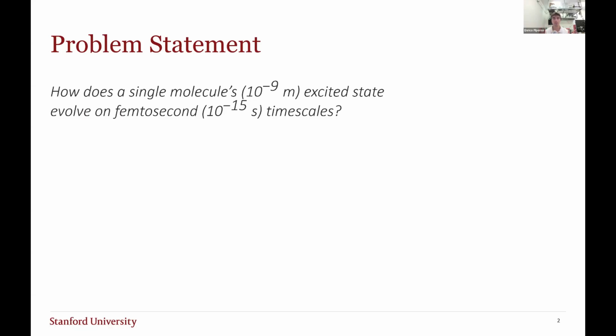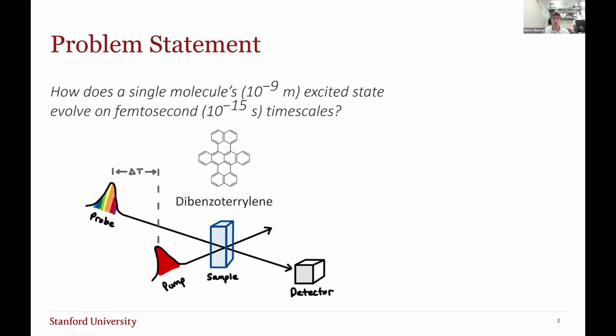The key problem statement behind this paper is: how does a single molecule's excited state evolve on femtosecond timescales? A single molecule is on the nanometer scale, and we're interested in the dynamics at the femtosecond scale, so 10 to the minus 15 seconds. The single molecule of interest here is dibenzoterrylene, and how we approach this problem is by transient spectroscopy.